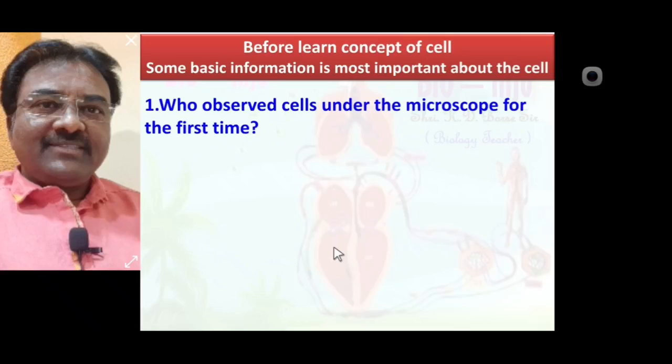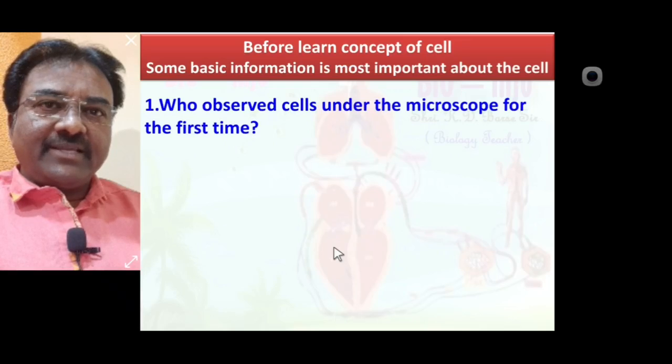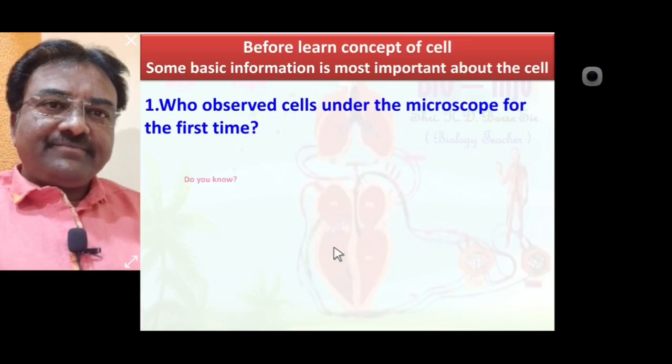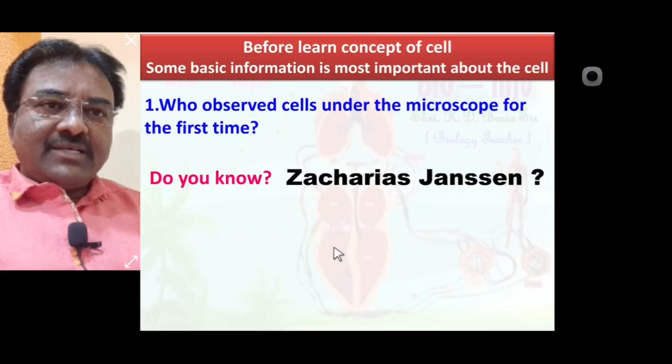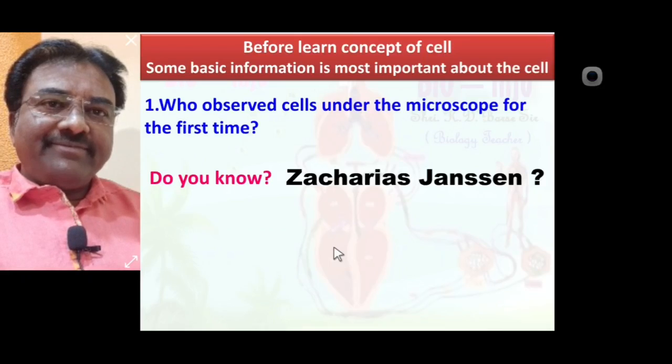Yes, in 1665 Robert Hooke observed the cell structure under a microscope for the first time. Do you know Zachariah Janssen? He is one of the scientists who made the first microscope. Always remember.